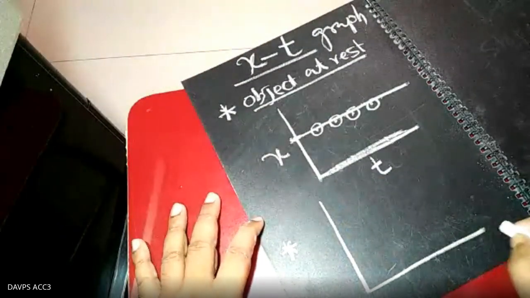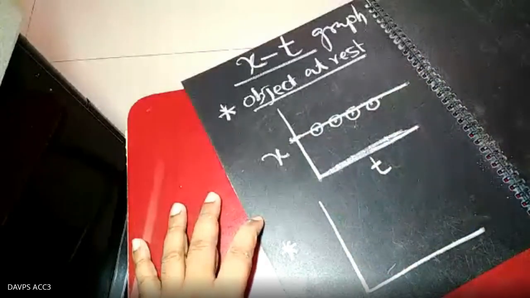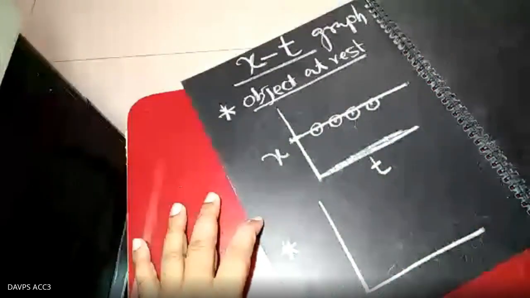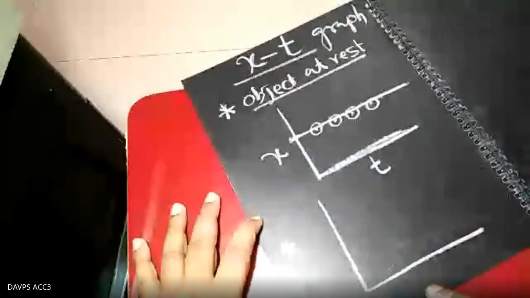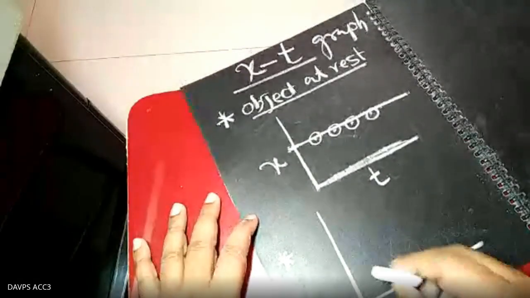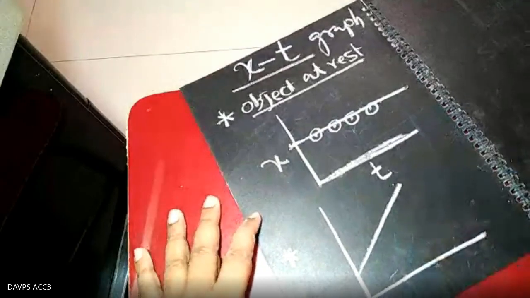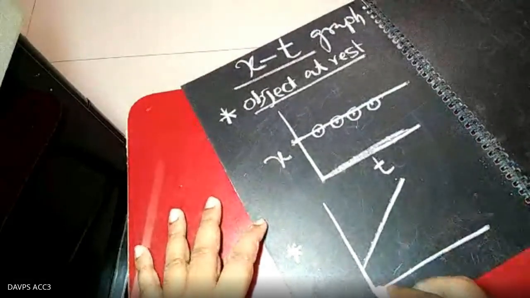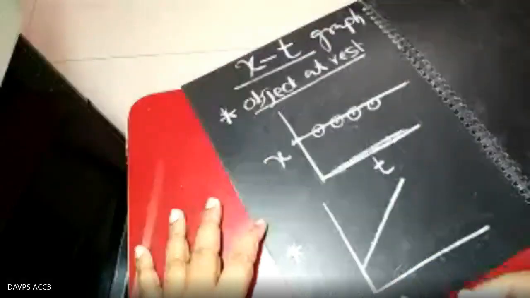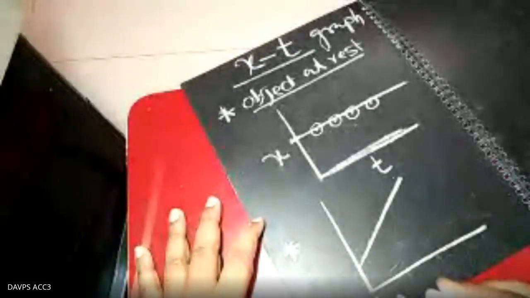First of all, I told you the situation of the motion. Then I plotted the graph. Here now I am plotting the graph. You just identify what type of graph it is. If the graph is a straight line, what are you observing? If the graph is a straight line, this means uniform speed. Uniform motion. Very good. t equal to 0, t equal to 1, t equal to 2, t equal to 3: uniform speed.